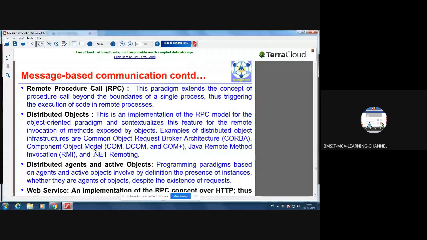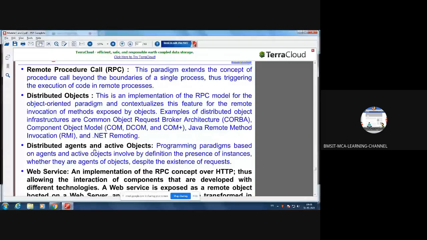Then we also discussed what RPC is. RPC is nothing but remote procedure call. There is a difference between invoking a method within the same system, and invoking a method which is part of another system. If you are invoking a method which is part of another node connected through the network, we call it a remote procedure call.